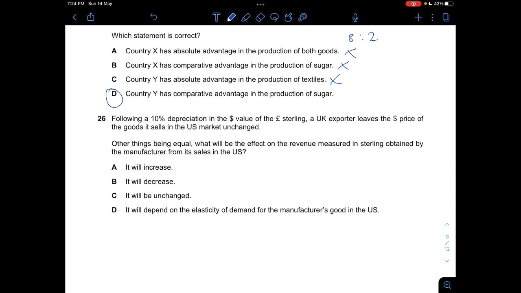Okay, so for this question, following a 10% depreciation in the dollar value of the pound sterling, the UK exporter leaves the dollar price of the good it sells in the US market unchanged, and other things being equal, what will be the effect on the revenue measured in sterling? So that means that the pound sterling has depreciated in value compared to the dollar. There are a few reasons why the pound sterling would depreciate in value. So I can calculate it like this.